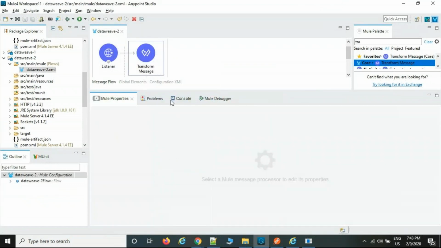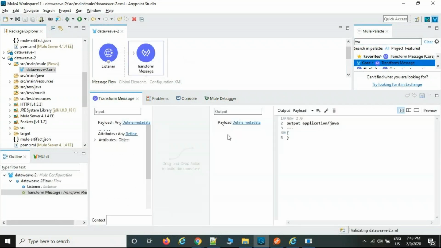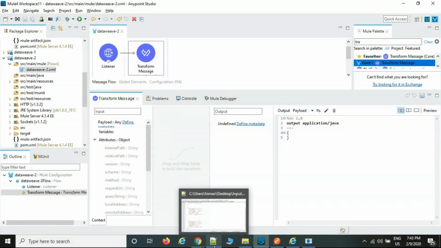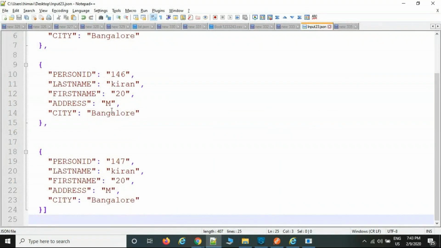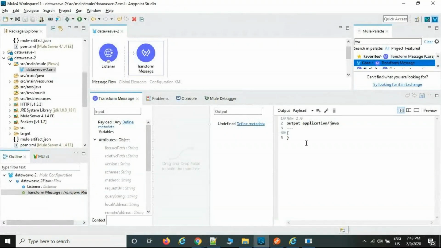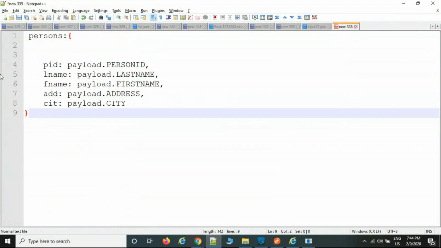I'm selecting one more palette. First, this is the input file example and the same output also. Then how to write the list of persons. First, this is the default one, right? Now I am going to ask my customer what format they are expecting: JSON. Then write the JSON.